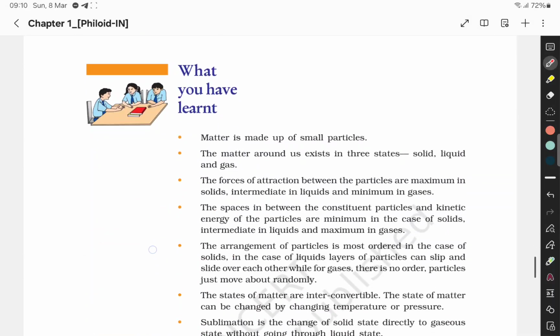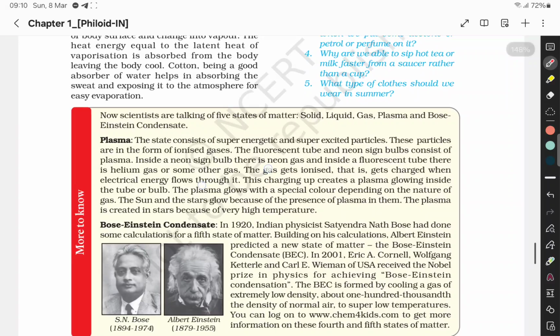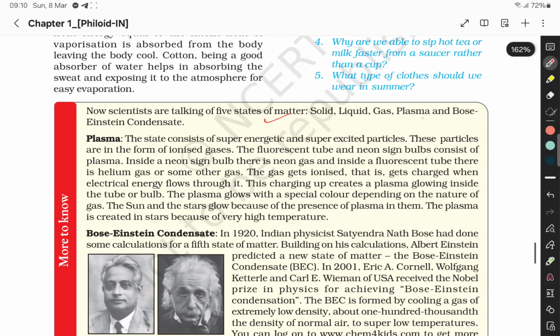Now coming to this. Now, scientists are talking about 5 states of matter: solid, liquid, gas, plasma, and Bose-Einstein condensate. So, plasma, the state consists of super energetic and super excited particles. These particles are in the form of ionized gas. The fluorescent tube and neon sign bulbs consist of plasma. Inside a neon sign bulb, there is neon gas, and inside a fluorescent tube, there is helium gas or other gas.